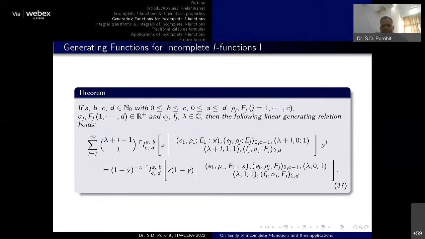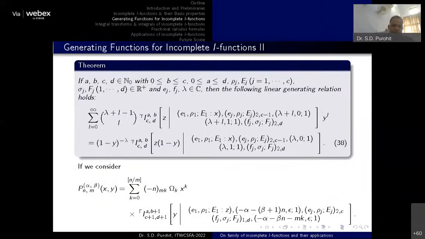Further, in the next category, we are going to prove some generating functions associated with the incomplete I functions. If you remember, these types of generating functions are already available in the literature, and similar generating functions are available for the Gauss hypergeometric function, Fox H function, Meijer G function, and many other functions. Here we have presented the same type of generating function for the incomplete I function of upper as well as lower category. I have skipped the proof of these two particular results for the sake of time.